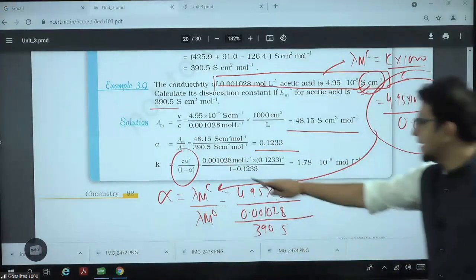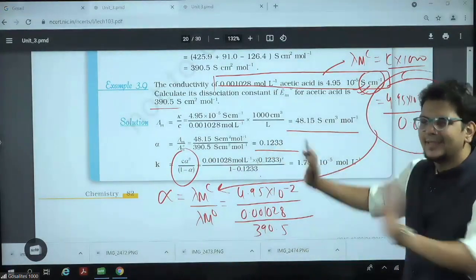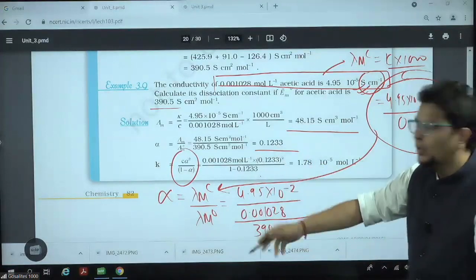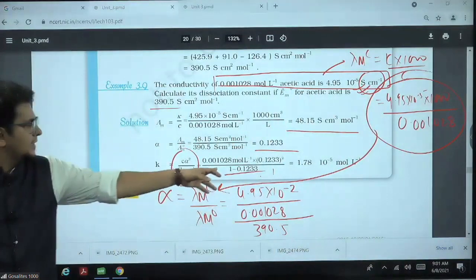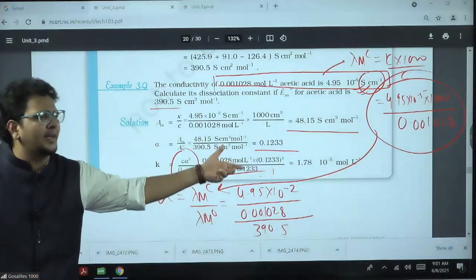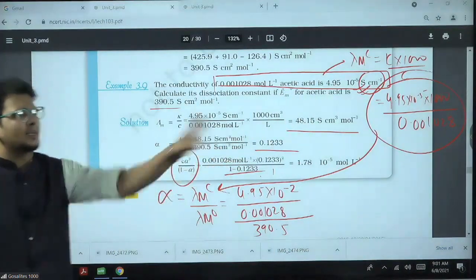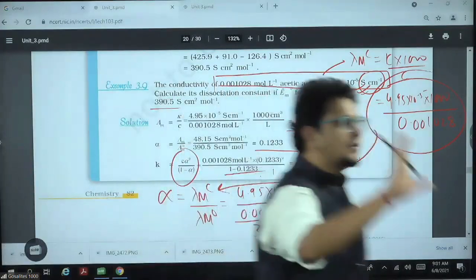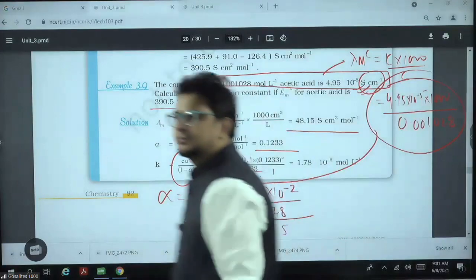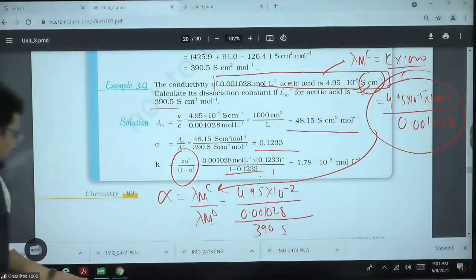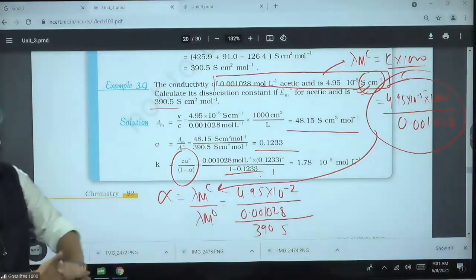So should I do 1 minus alpha also? You can do, exact answer will come. Even if you don't do, approximate answer will come by taking it approximately 1. Like 1 minus 0.1 is around 0.9, 0.8. I am taking approximately 1, answer will match. Approximate will match. Exactly will not match. Clear up to here? Done. Any problem, samasya, pida?